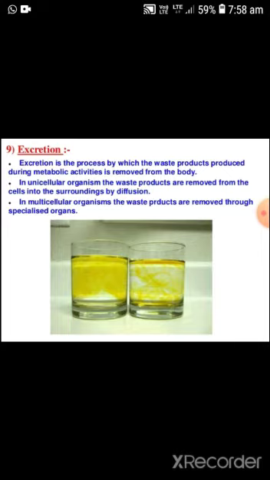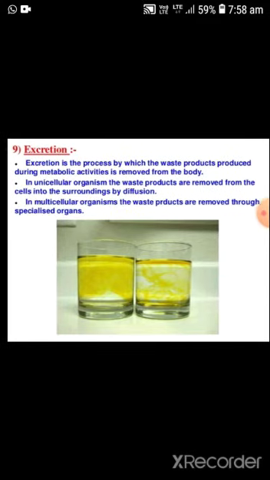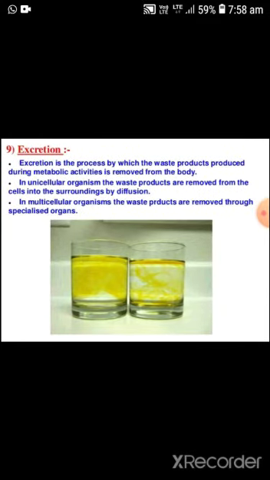In unicellular organisms, the waste products are removed from the cells into the surroundings by the diffusion process, and in multicellular organisms the waste products are removed through specialized organs. So there are specialized organs and organ systems that help in the removal of the waste materials from their body.